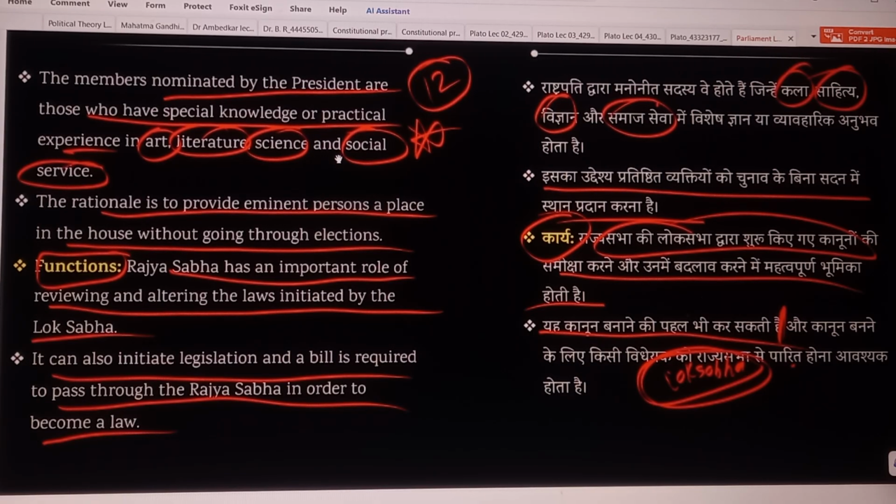Functions: Rajya Sabha has an important role of reviewing and altering the law initiated by the Lok Sabha. Means a law which was made in Lok Sabha then comes to the Rajya Sabha, and Rajya Sabha has the important role to review it, alter it and correct it. It can also initiate legislation, and a bill is required to pass through the Rajya Sabha in order to become a law. Means it is very important for a bill to become a law to take the consent of Rajya Sabha. Without consent, it can't become law.